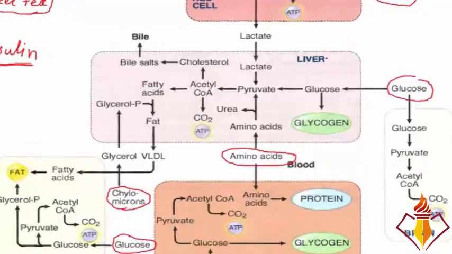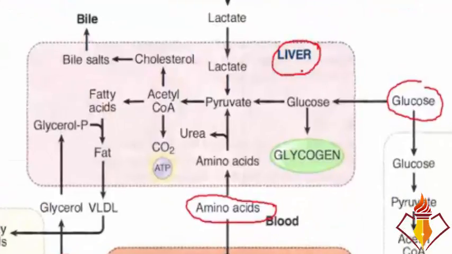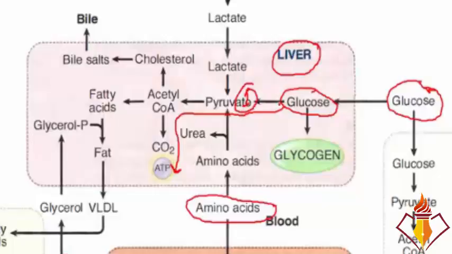So let's discuss first the liver. All that glucose that is coming from small intestine enters into the liver. What happens to this glucose? Let's see. This glucose, first of all, makes pyruvate. Then pyruvate makes acetyl-CoA, and acetyl-CoA makes carbon dioxide and ATP in Krebs cycle and electron transport chain. So the first thing, right? First of all, that glucose that is entering into the liver is going to complete the energy requirement of the hepatocytes.